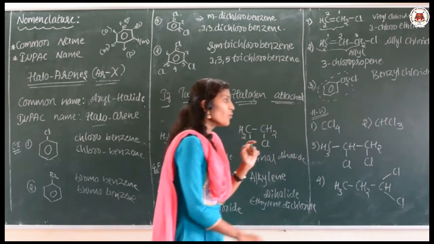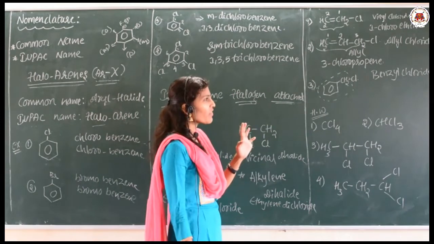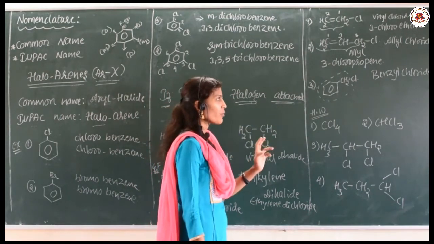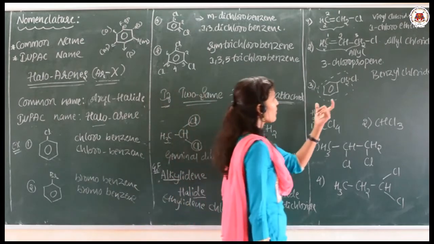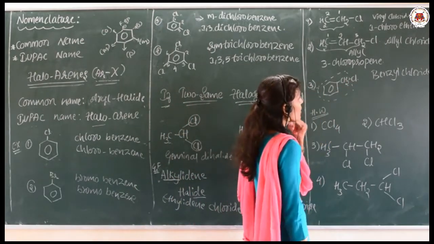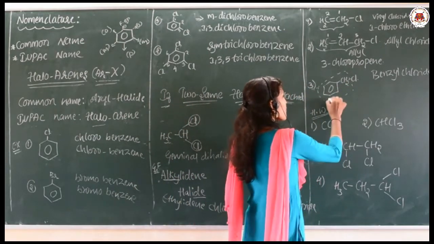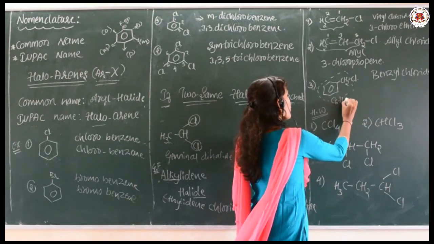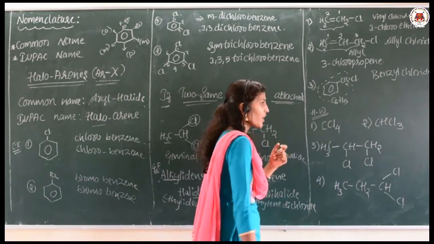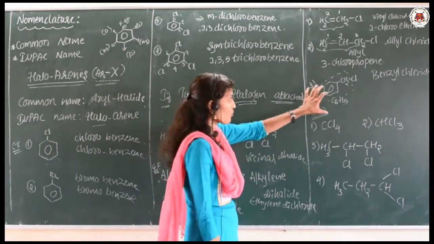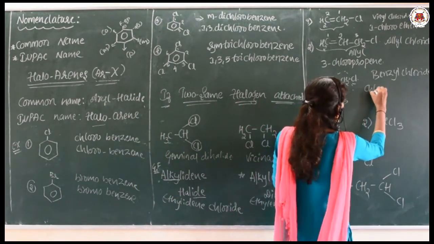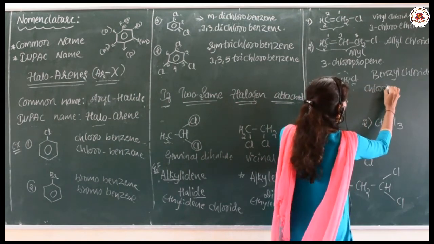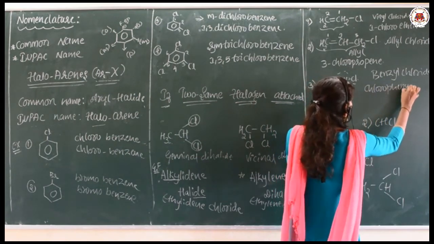Now let me tell you the IUPAC name. The halogen attached is chlorine. To which group is it attached? To the methane along with the benzene ring. While naming, we take C6H5 as phenyl. So the IUPAC name of this one is chlorophenylmethane.